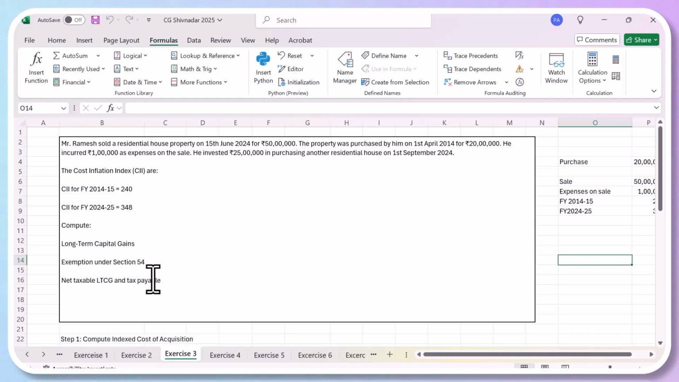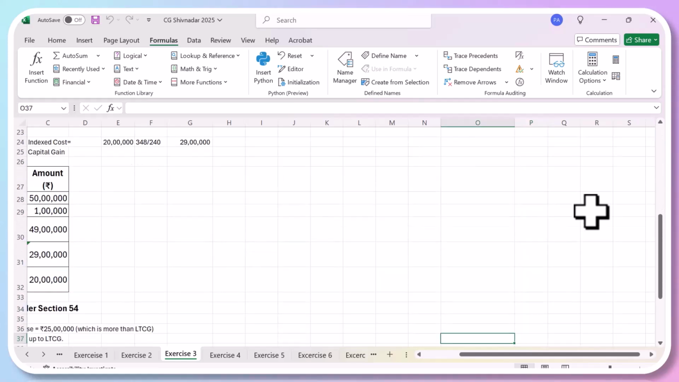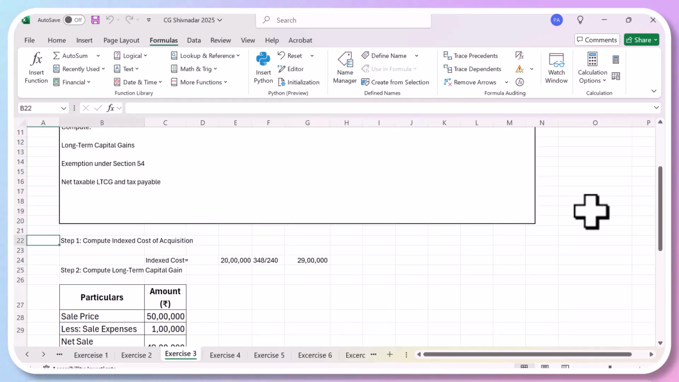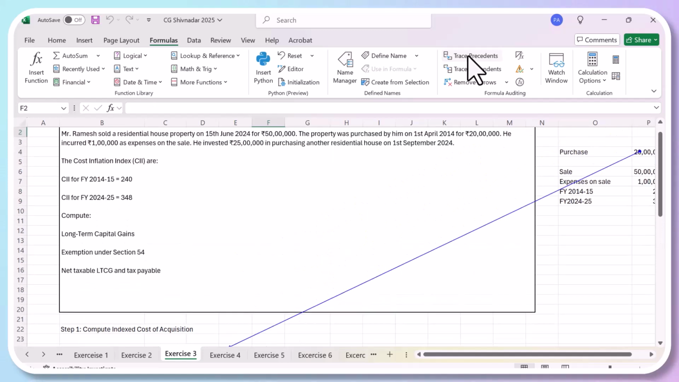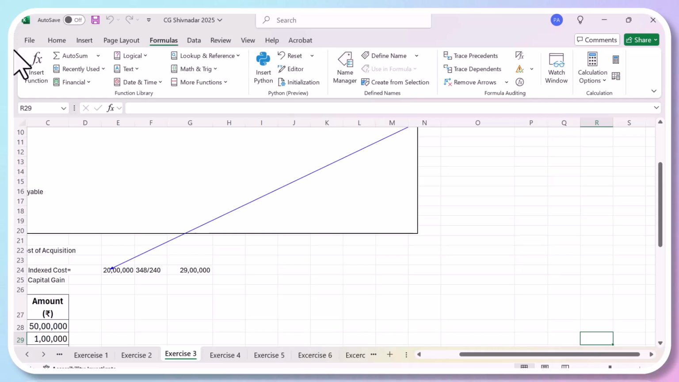Okay. So first let's start with, so he has purchased the house for 20 lakhs, sold the house for 50 lakhs, expenses were 1 lakh, and the CII is given for both the years. Okay. So we'll just go straight away to solve the question. So we'll compute his tax liability, compute the indexed cost of acquisition. So 20 lakhs is the total value at which he purchased the house. So if we just go back here, this is his purchase price. Okay. Then we apply the indexation benefit and calculate the indexed cost of acquisition.